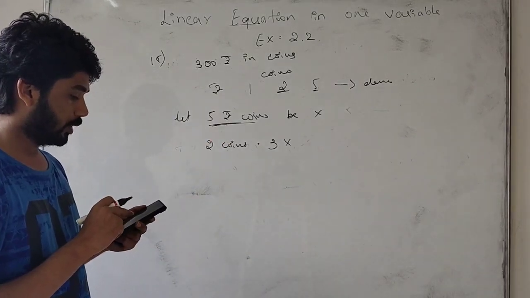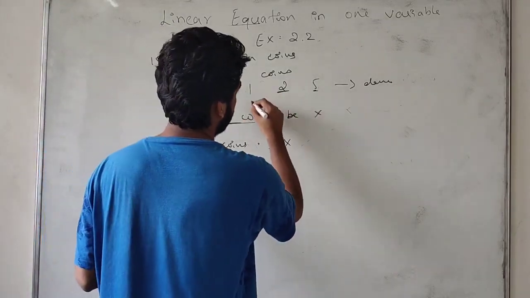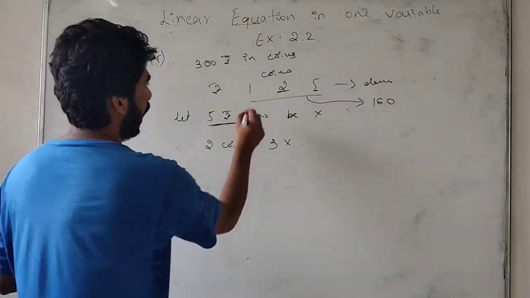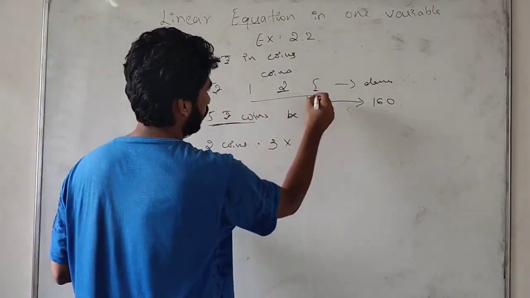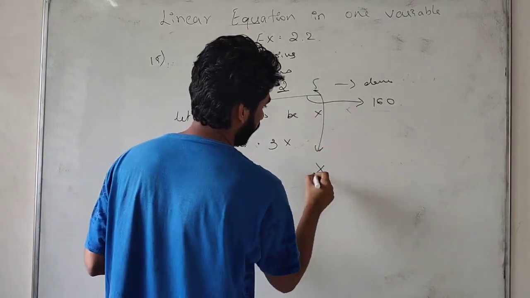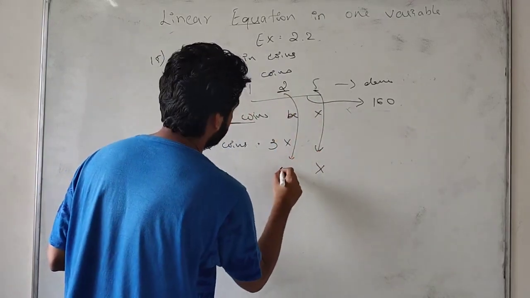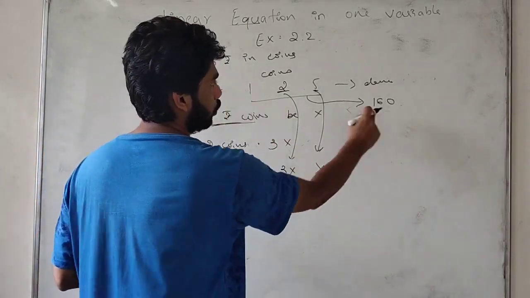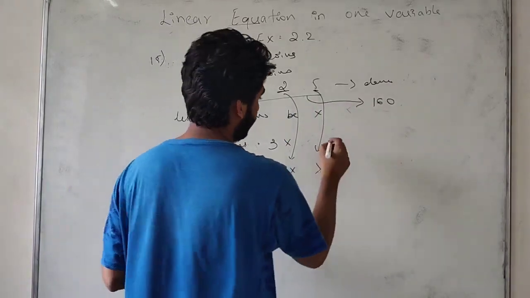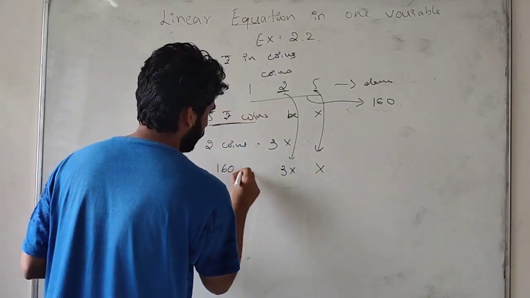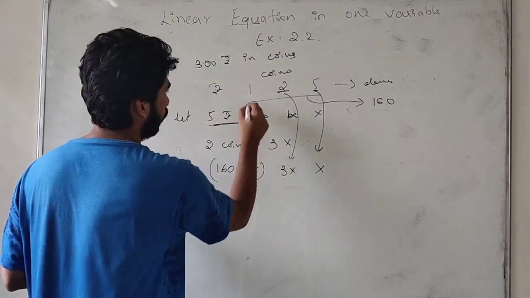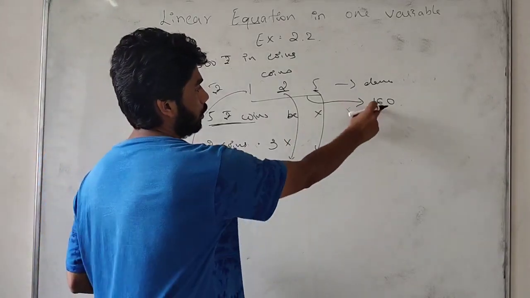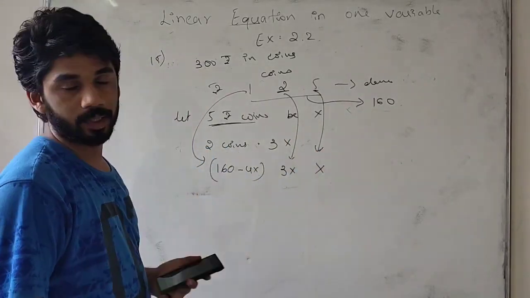The total number of coins is 160. So students, now I know the 5 rupee coin I can write as x, and the 2 rupee coin as 3x. Total coins are 160, so the 1 rupee coin will be 160 minus 4x. This is a standard form. If we add all this, we will get a total of 300 rupees.